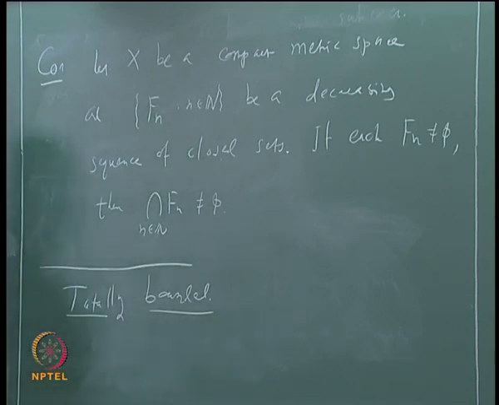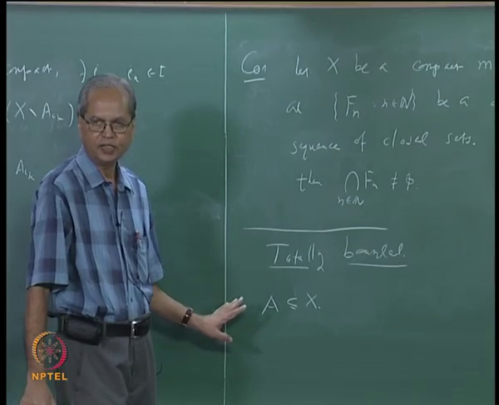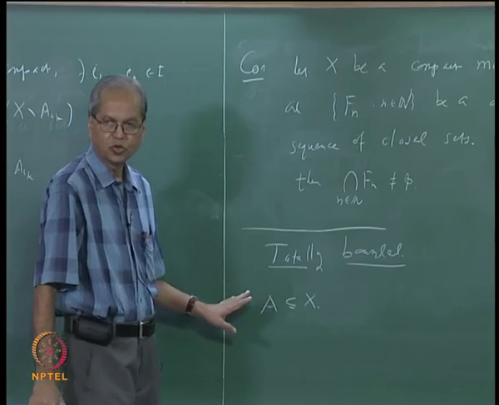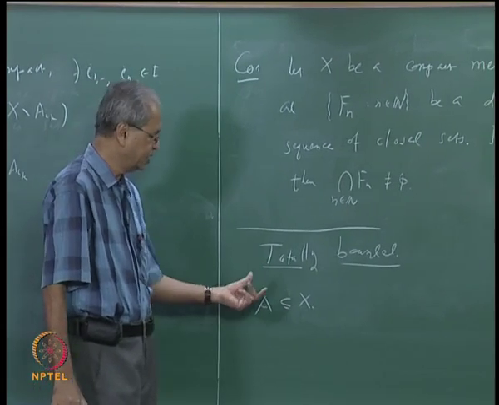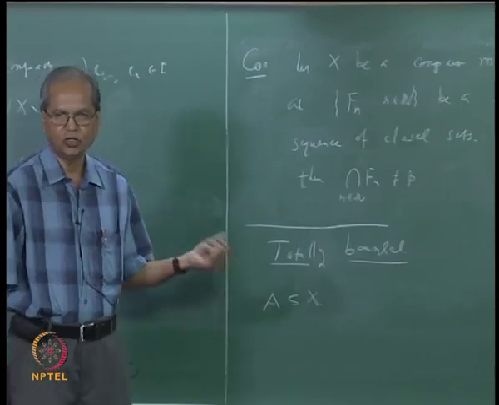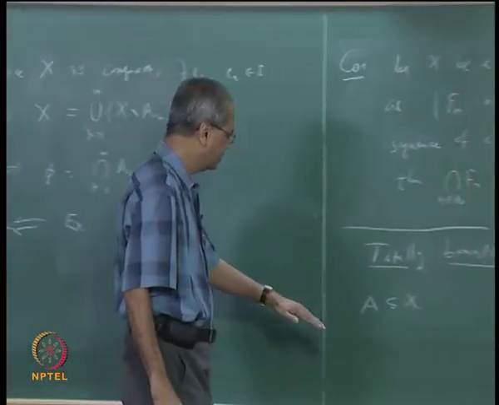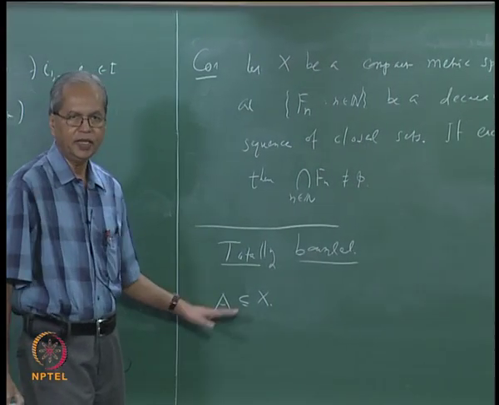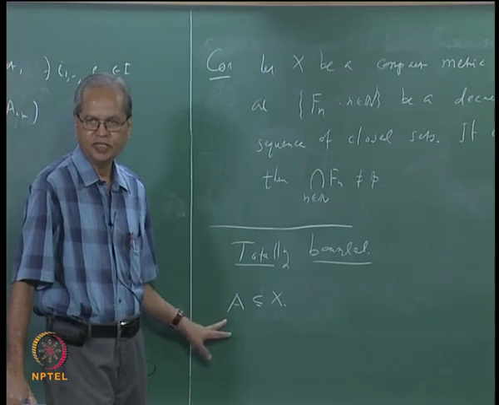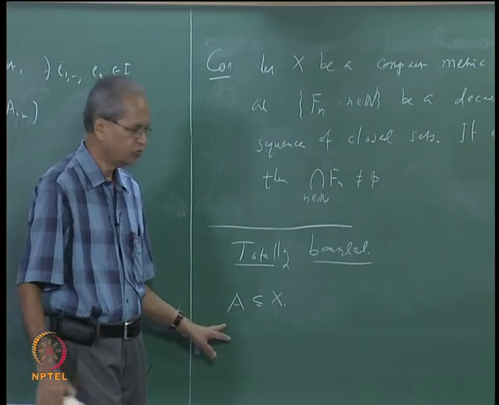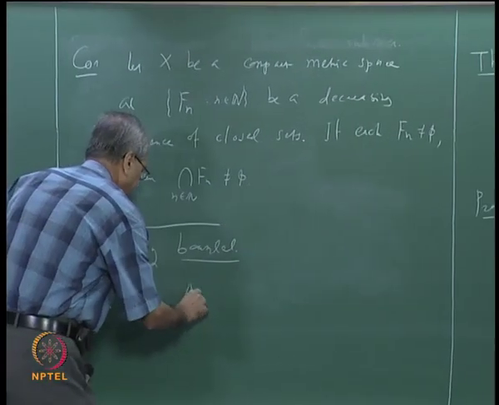This means the following. Suppose you take A as a subset of X. What is meant by bounded? We know that in our metric space we have defined that a set is bounded if its diameter is finite. Totally bounded means something more. What we want is that if you are given any positive number epsilon, then you should be able to cover this set by a finite number of balls with radius epsilon.